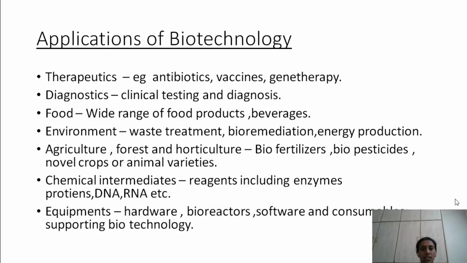Pesticide is the one which kills pests. Cide means killing. So the one which kills pests is called pesticide. Insecticide is the one which kills insects. Similarly, biopesticides are also prepared with the help of some algae, fungi, etc. Next, novel crop production.